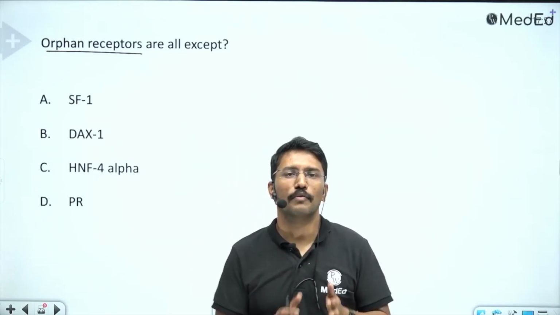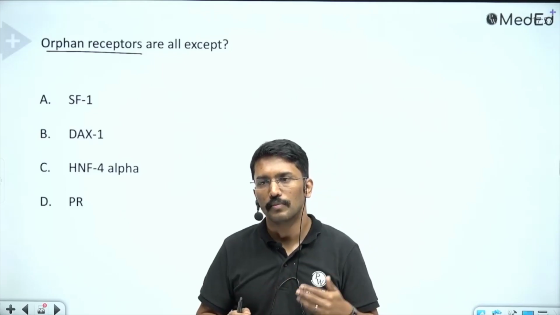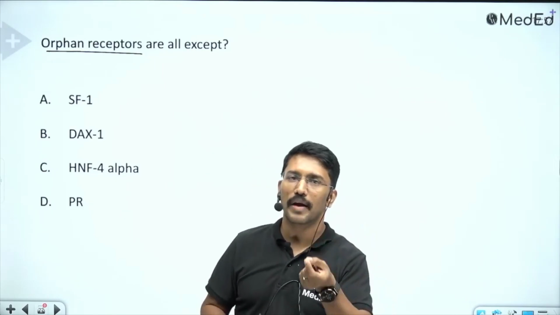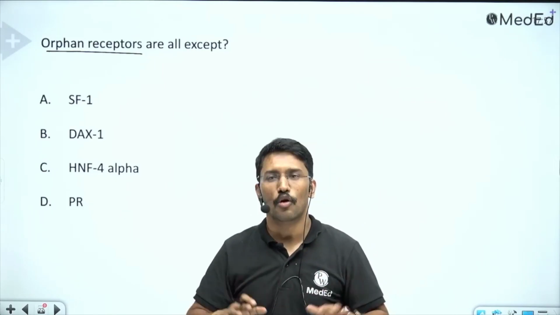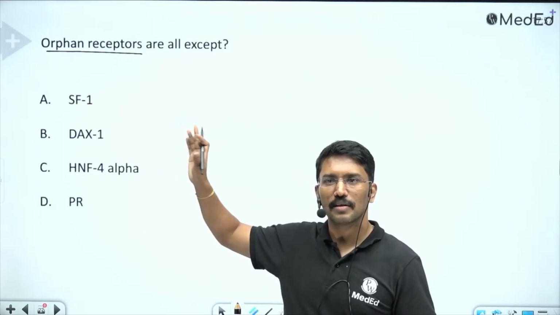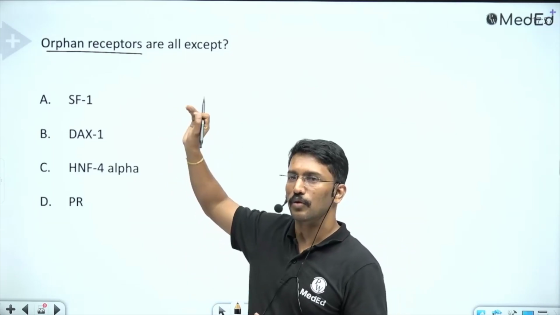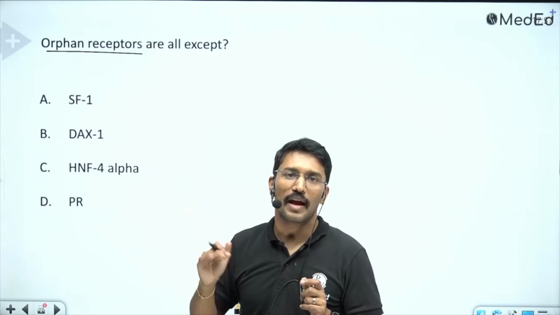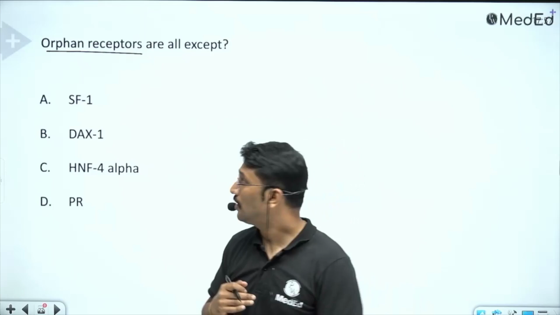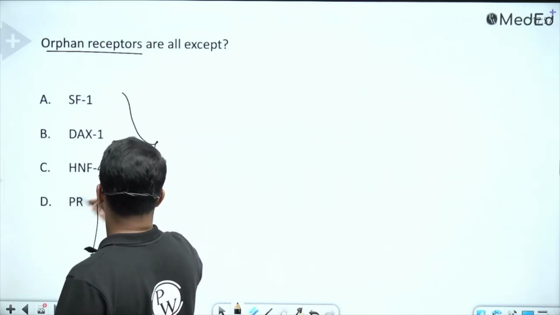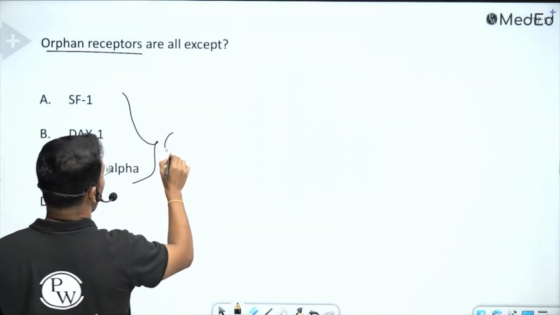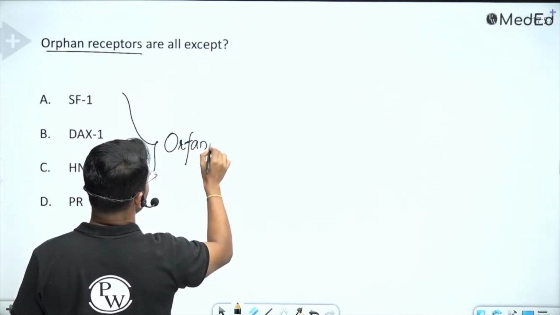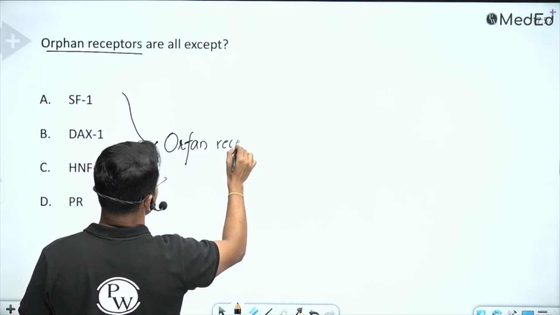Otherwise, if you know the ligand, for example, let me say the prolactin receptor, we know prolactin is the one which binds the prolactin receptor, so it is not an orphan. But there are some receptors here which are orphan. What is the ligand or substance that binds to them? We don't know. What happens after these receptors are activated, we know, but what activates them, we don't know. So it is SF1, DAX1, and HNF4 alpha. These are orphan receptors. We don't know their ligands.